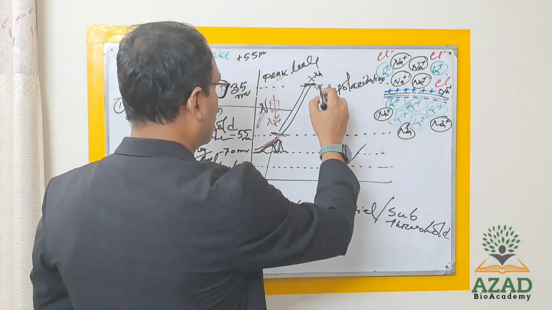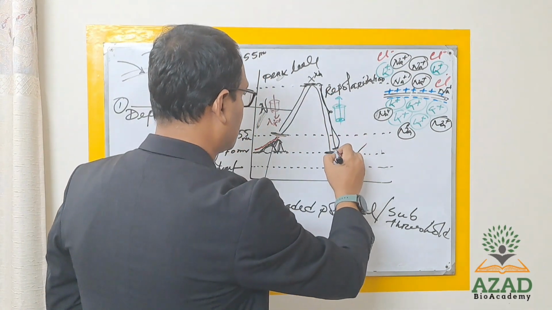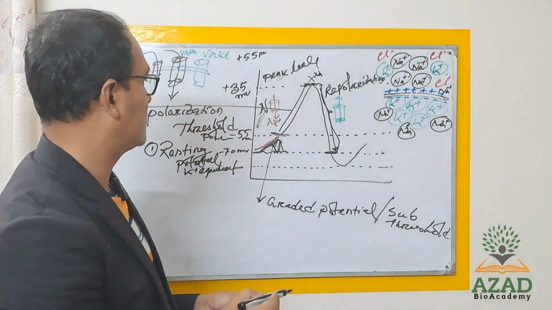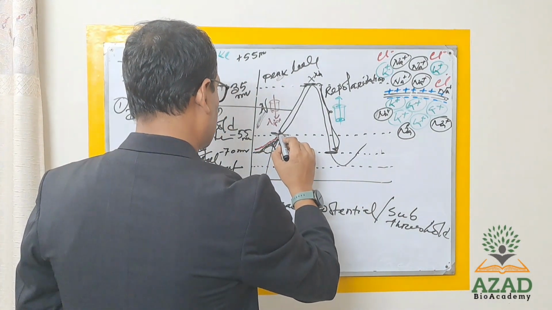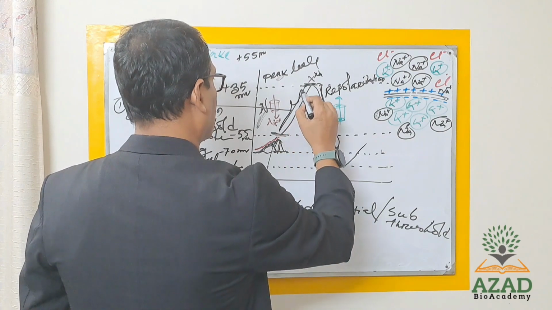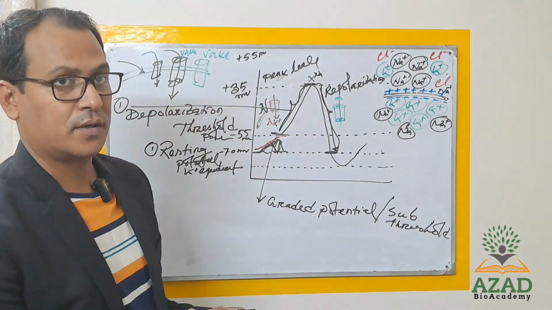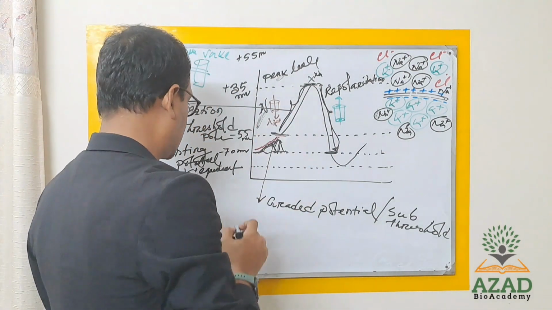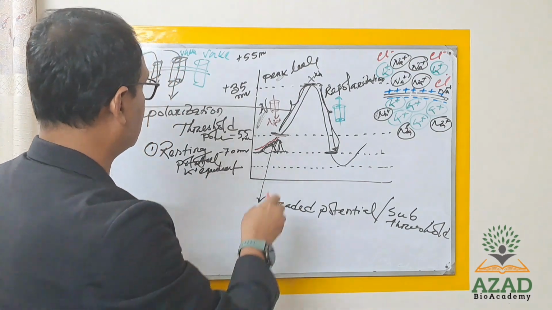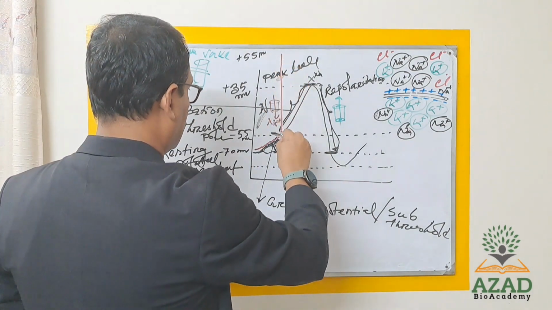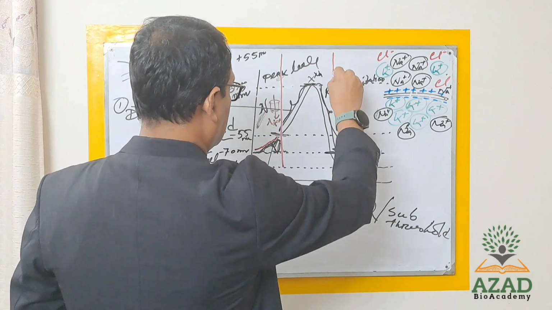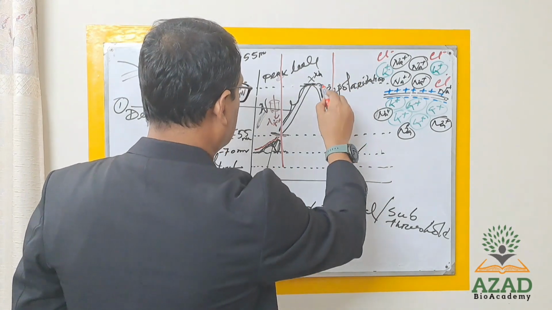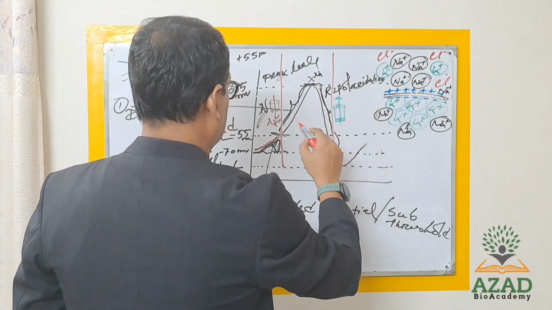So from the threshold potential to the peak, this is the depolarization, and from the peak back down, this is the repolarization.